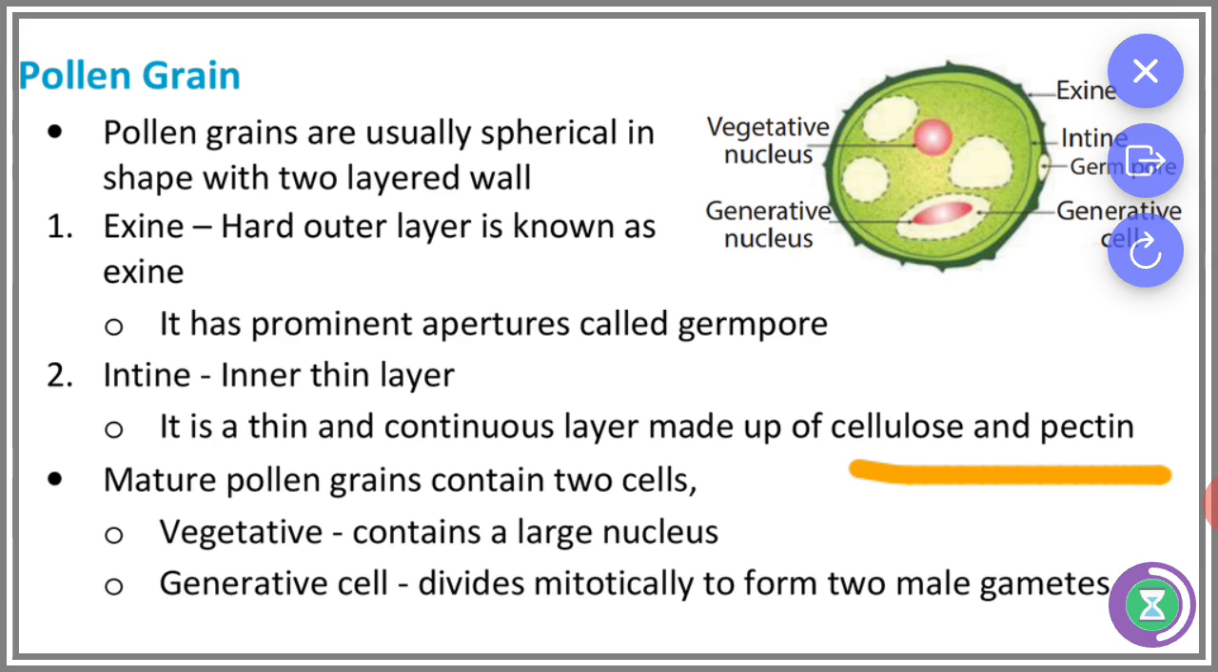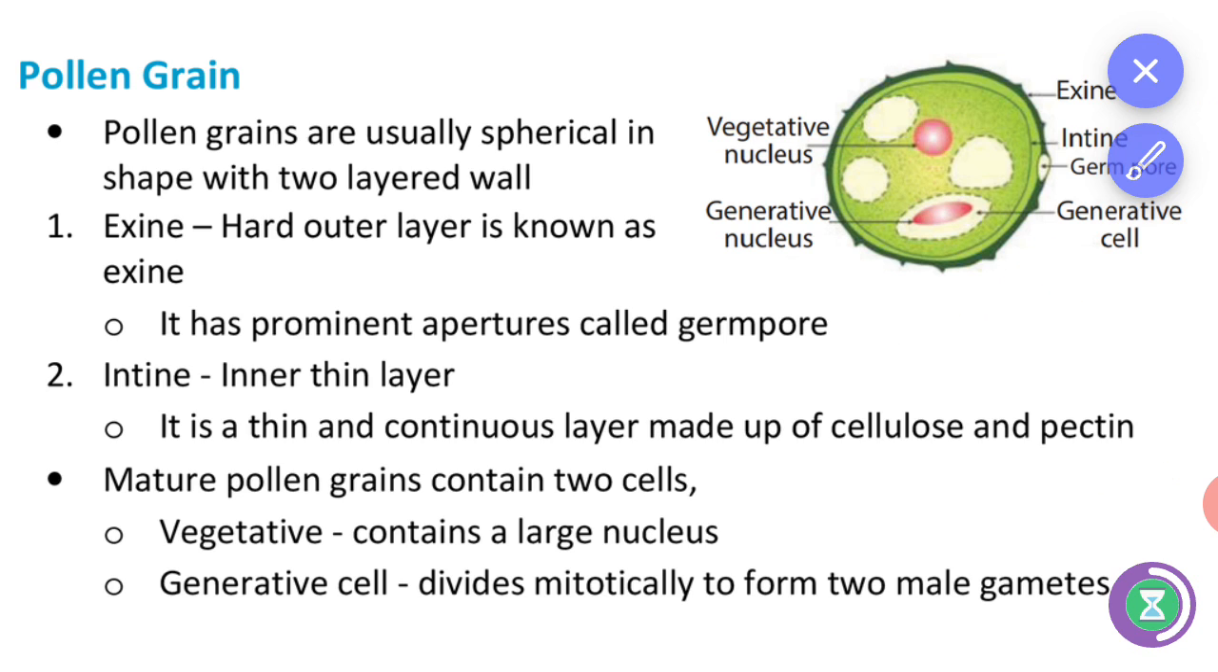The mature pollen grain consists of 2 cells. One is the vegetative cell, another is the generative cell. The vegetative cell contains a large nucleus, and the generative cell divides mitotically to form 2 male gametes.